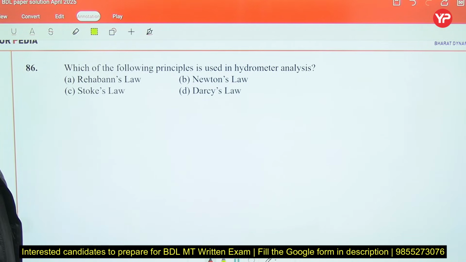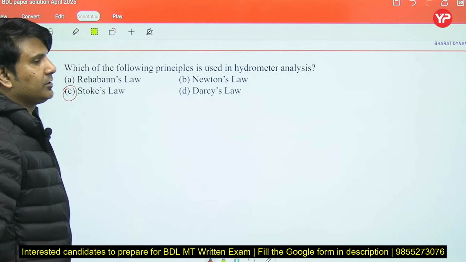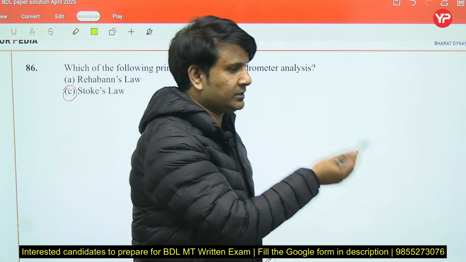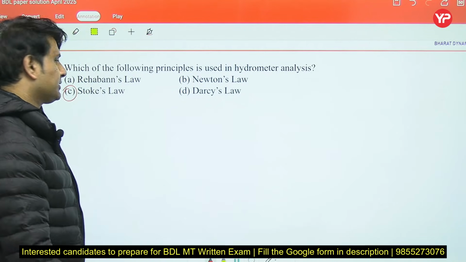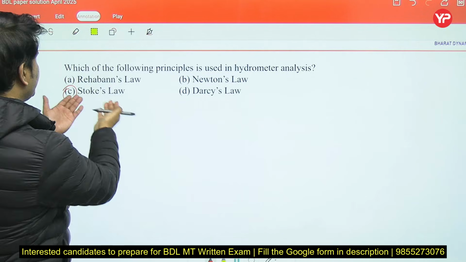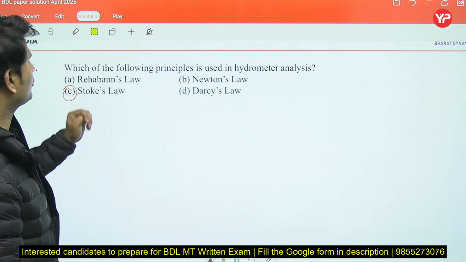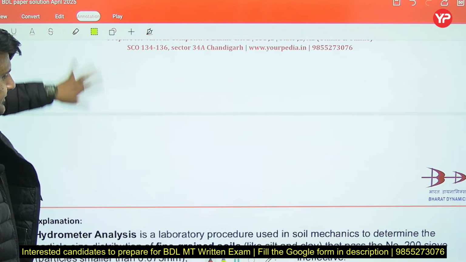Which of the following principles is used in hydrometer analysis? Stokes law. Because whenever we do hydrometer analysis, the settling velocity is generally based on Stokes law. So Stokes law is the principle used in hydrometer analysis.